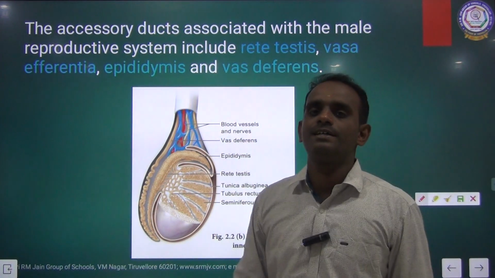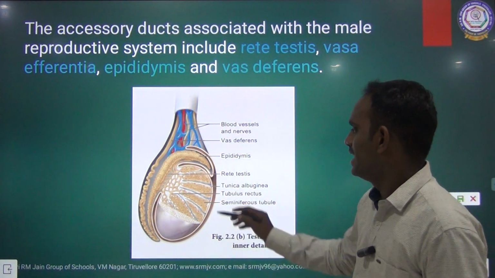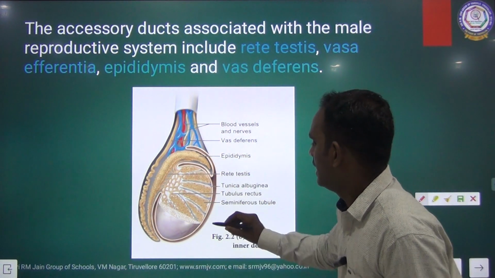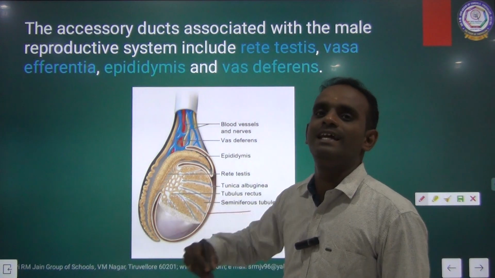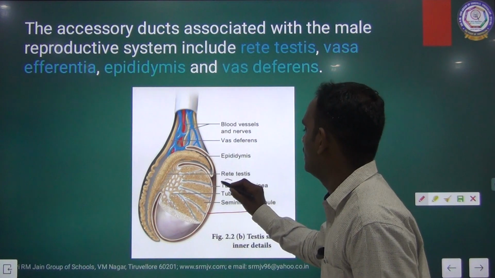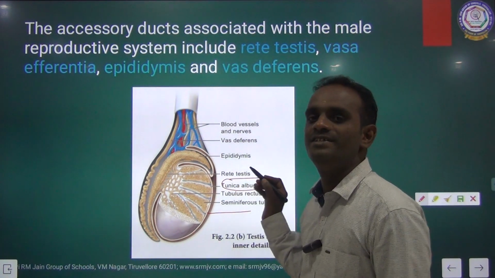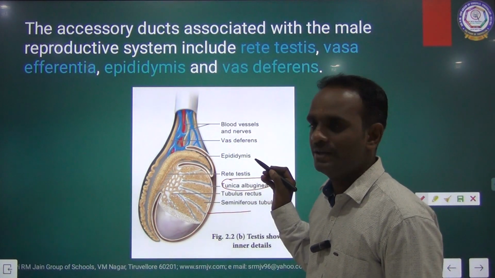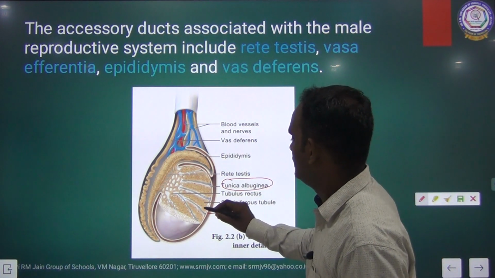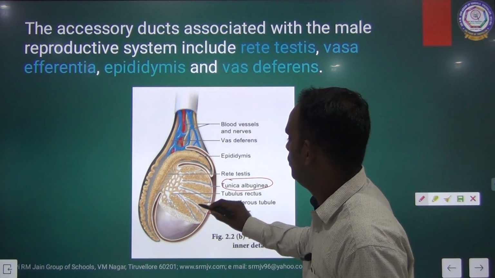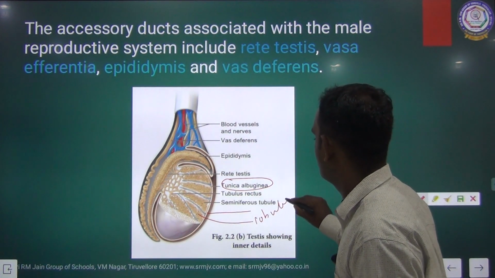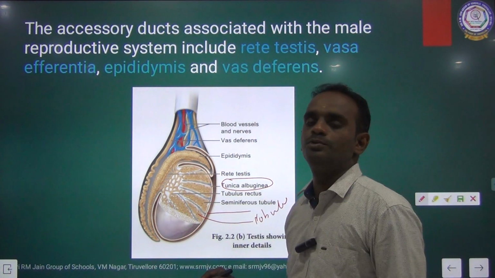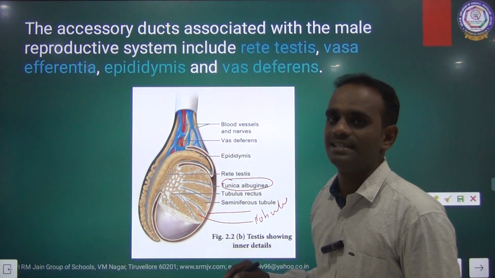See the internal structure of testis. This is the outermost covering, the fibrous covering layer, called tunica albuginea. And this is said to be lobules. 200 to 250 lobules are present in each testis.